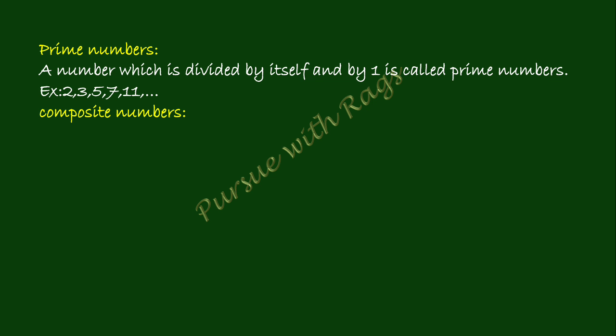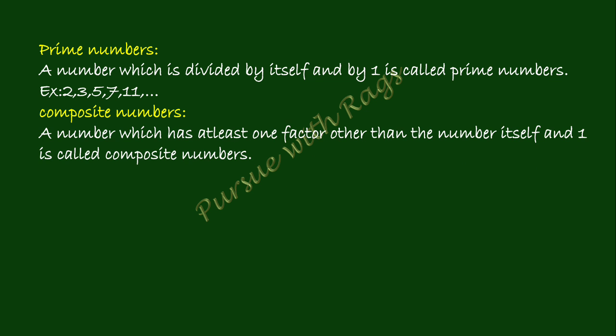Now coming to composite numbers, a number which has at least 1 factor other than the number itself and 1 is called a composite number. So other than 1 and the number, it should have an extra factor, then it is a composite number. So a number having more than 2 factors is known as a composite number. Example: 4, 6, 8, 9, etc.